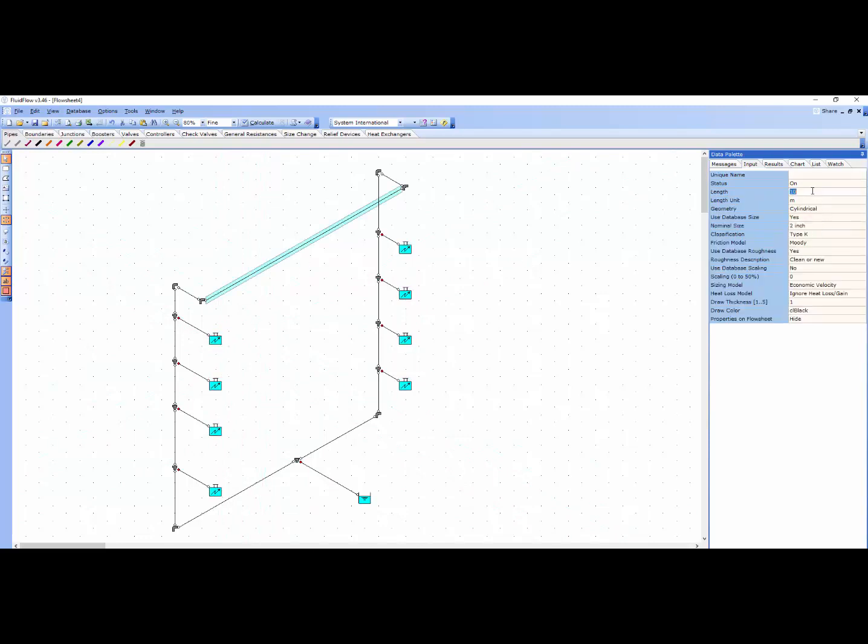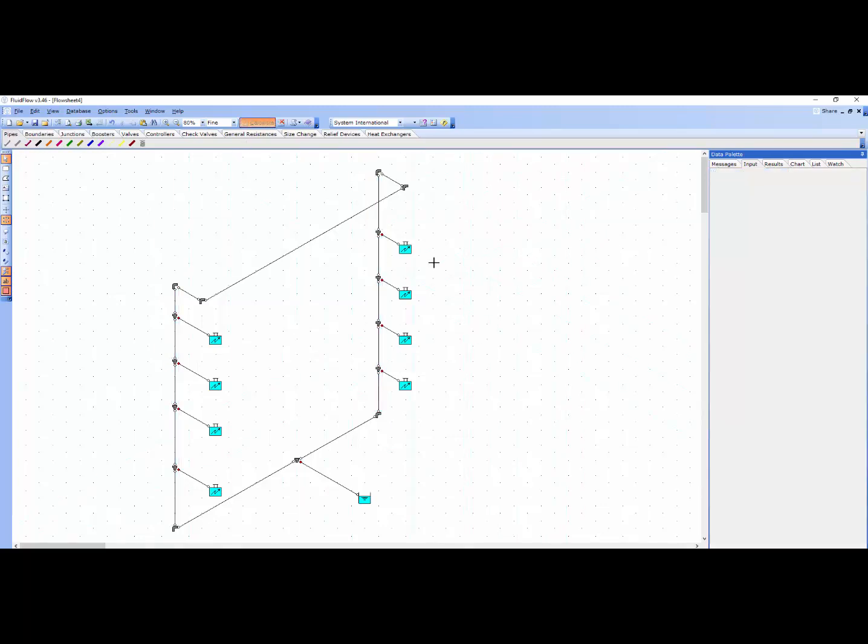I'll make this linked pipe at the top 3 meters, and I'll just make these two connections at the bottom 1.5 meters in length. So perhaps we're passing pipework over a number of floors in this building, so let's just give each of these vertical sections a length of 4 meters. And now I'm not giving any focus to sizing the actual pipes in the system as of yet. Okay, I just want to create the basic model connectivity and calculate to see what happens here.